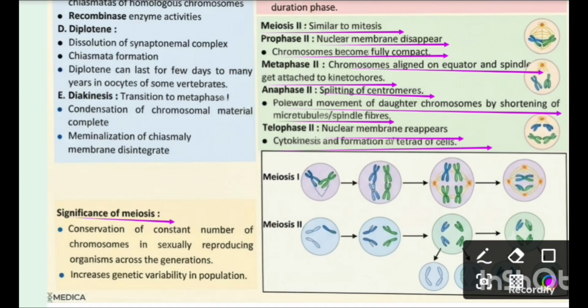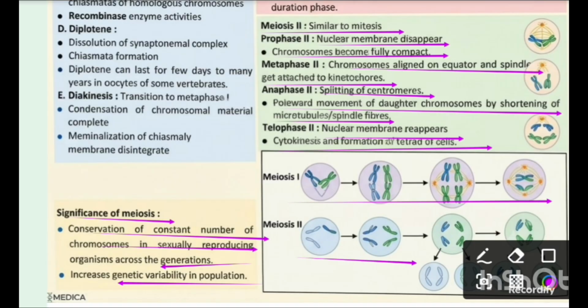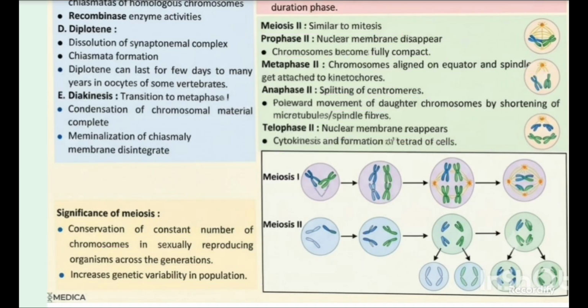Significance of meiosis here: conservation of a constant number of chromosomes in sexually reproducing organisms across generations, and increased genetic variability in the population. Here we can see meiosis 1 and meiosis 2. Meiosis 2 is like mitosis. So thank you.